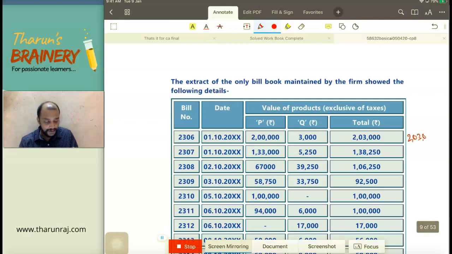Now to this 2,03,000, we need to add 1,38,500, that is 3,41,500, plus 1,06,250, that is 4,47,750.